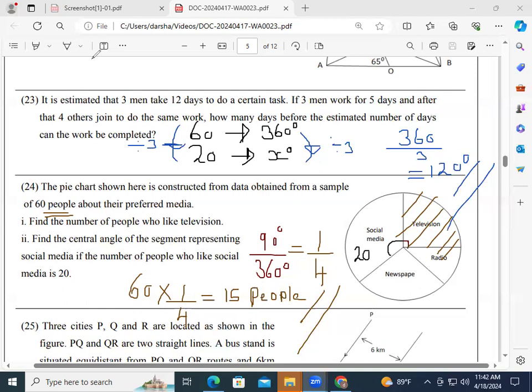Okay. So normally in pie chart, you get two kinds of question. One is they can give you the angle and they can ask you to find the number of people. Another one, they can give you the number of people and they can ask you to find the angle. Okay, then note down that.